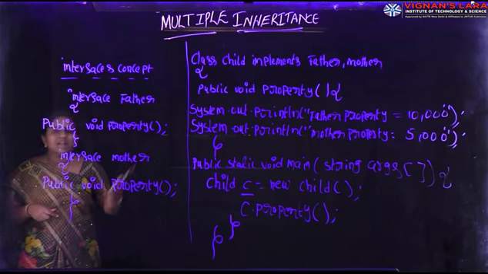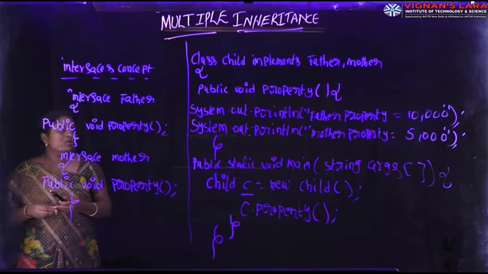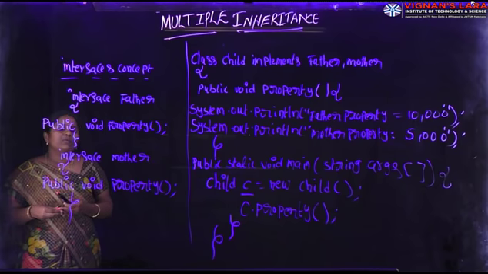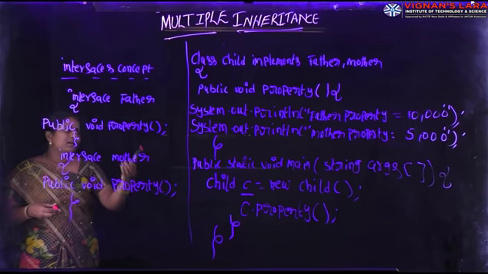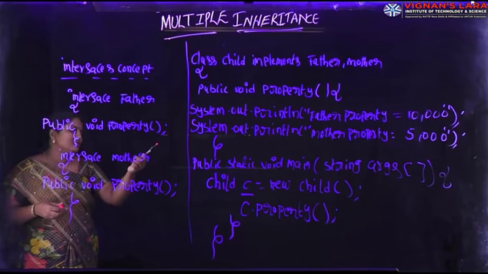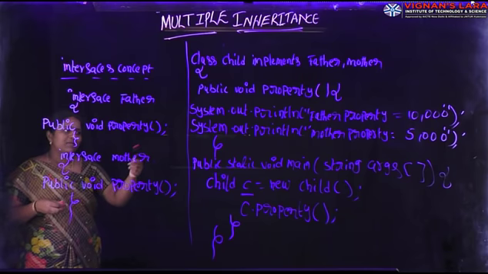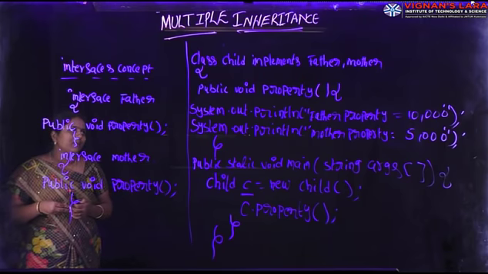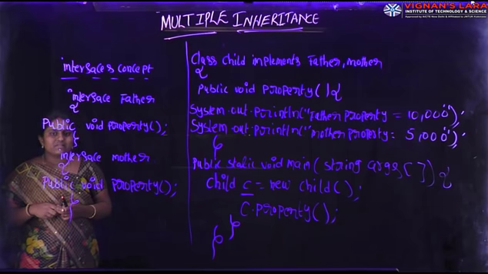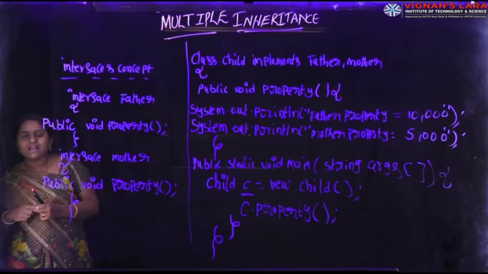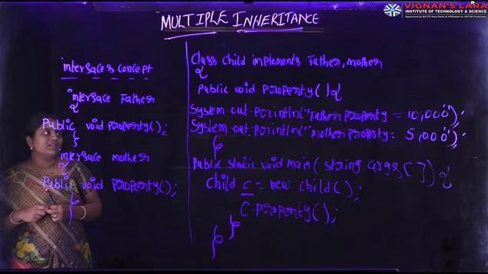Next one, class child implements father and mother. So in this child class, I am providing the body of property method. Here I am writing two statements, system.out.println father property and mother property. Next, I am defining main method. I am creating object of the subclass. What is our subclass? Child class. Child c equal to new child. With the help of this object reference, I am calling property method.